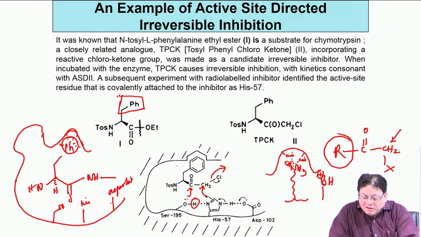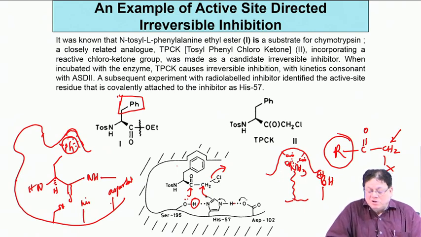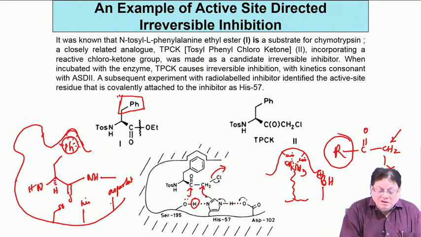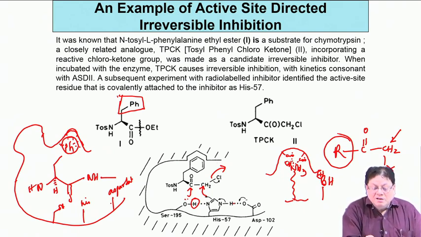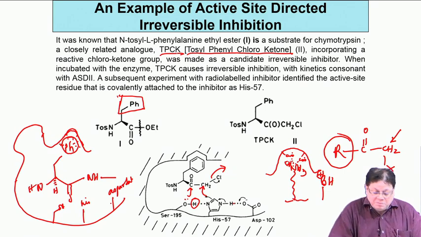Then the normal cycle wants to take place, but that cannot happen here, because it has a reactive functionality, COCH2Cl. Now the imidazole acts as a nucleophile and attacks this carbon, forming a carbon-nitrogen bond. The compound is called tosyl phenyl chloroketone, abbreviated TPCK.